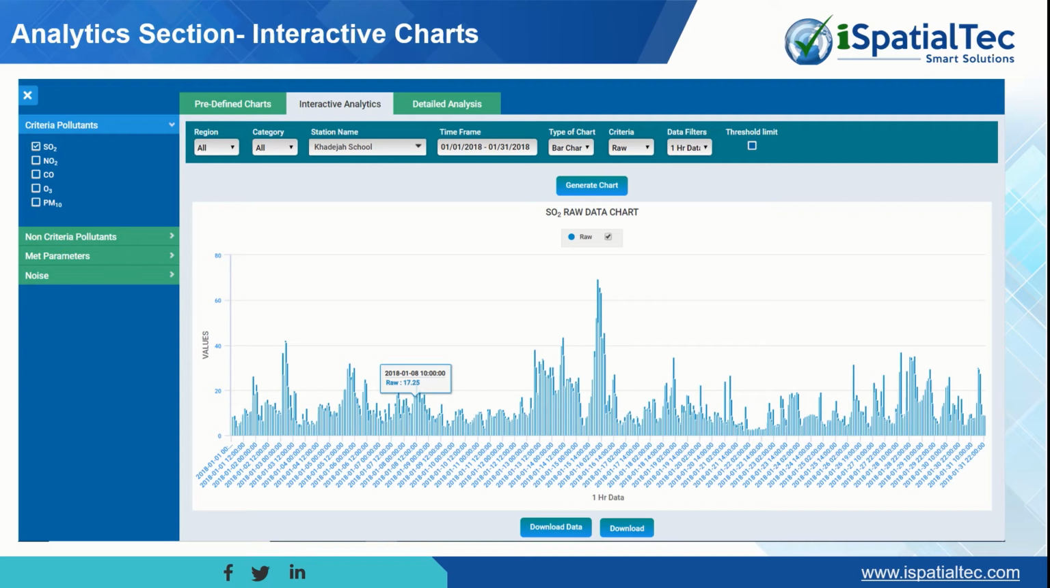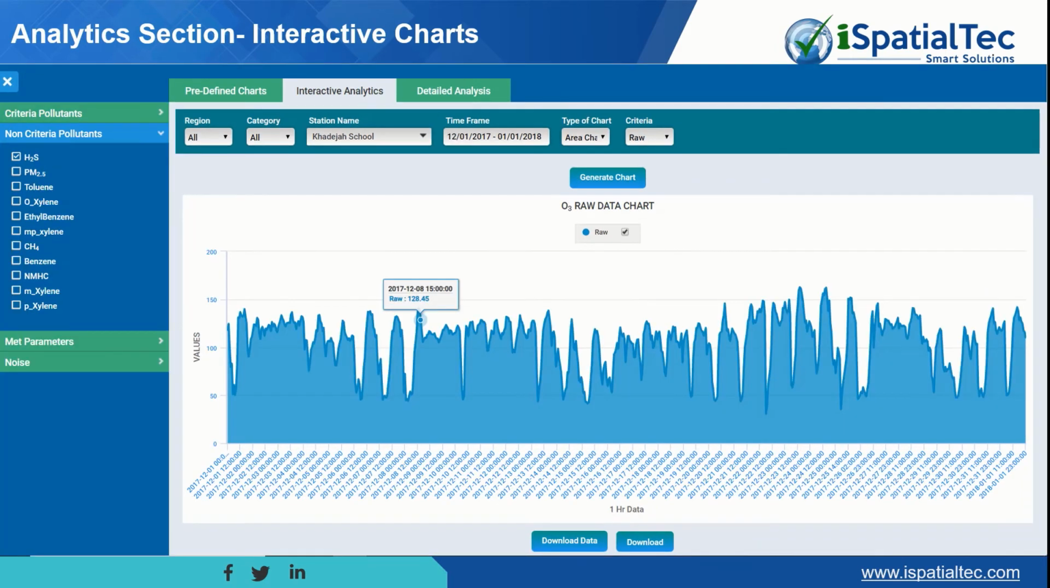And user can select the combination of SO2 and O3, or the combination of all, and then it can generate a report. Also, user can download the data, as well as download the reports. In this interface, user can see non-critical pollutants like H2S and PM2.5, and there are different kinds of parameters, the pollutants, on the right side of the screen.